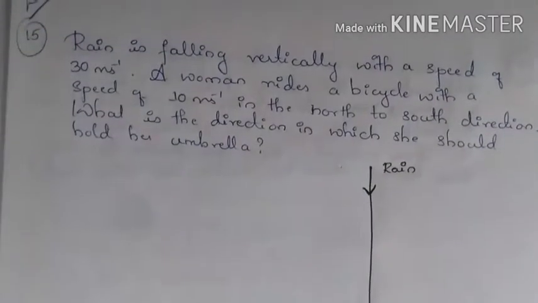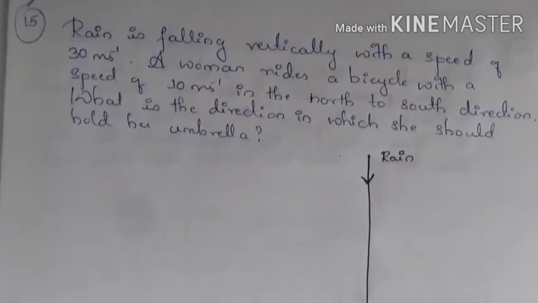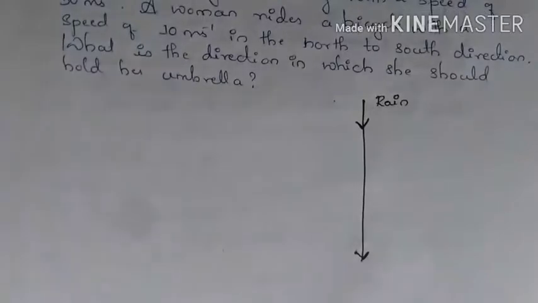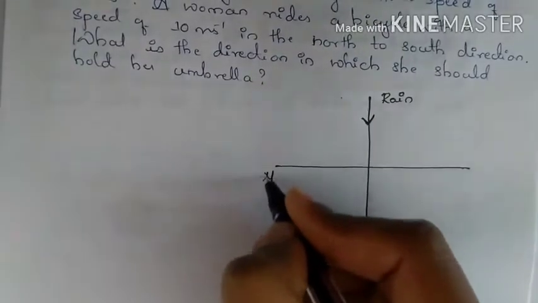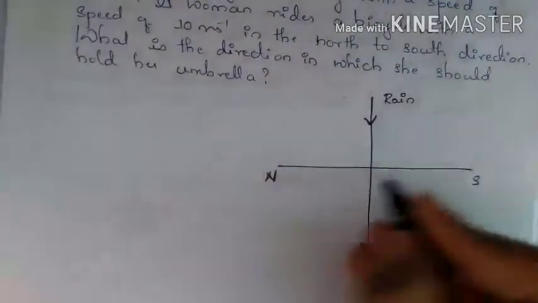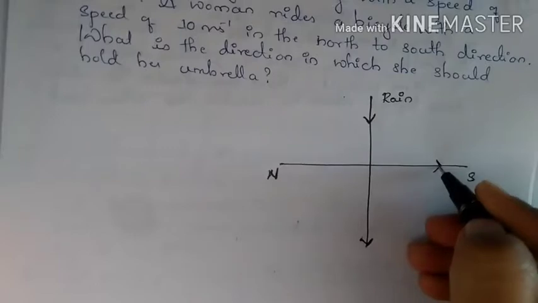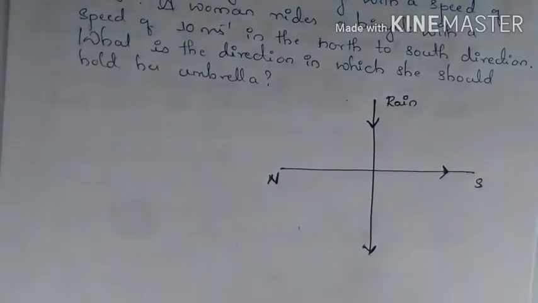So let this be the north and this be the south. So this woman is riding a bicycle from north to south direction.